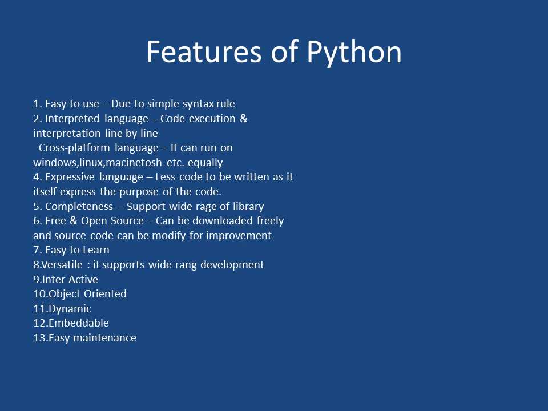Expressive language means you are writing less code for a program, because that code is itself telling what that code will perform in the program. What is the work of that code in the program? Code is expressing itself.